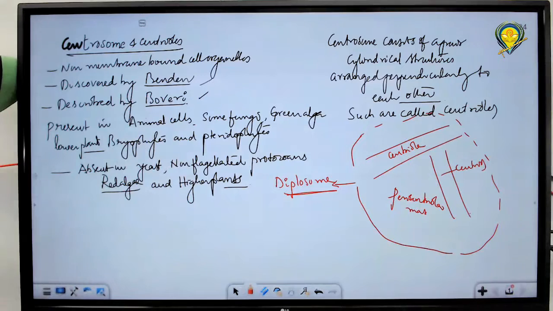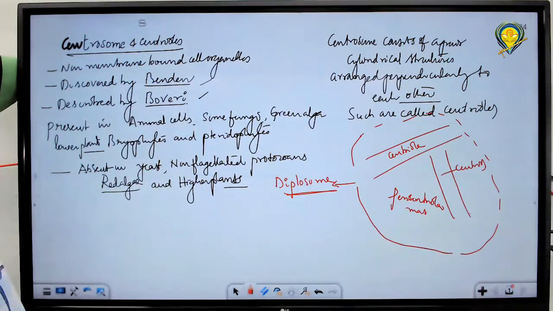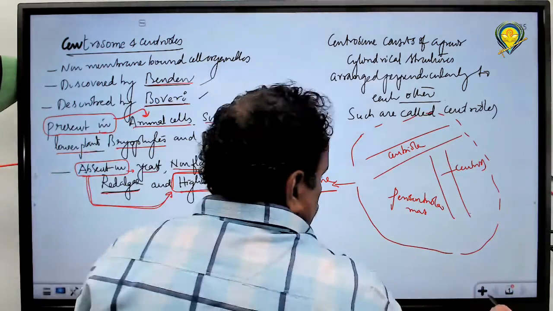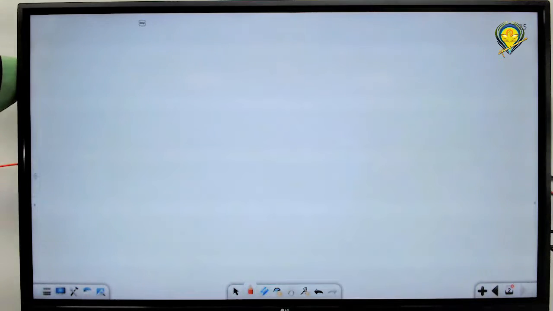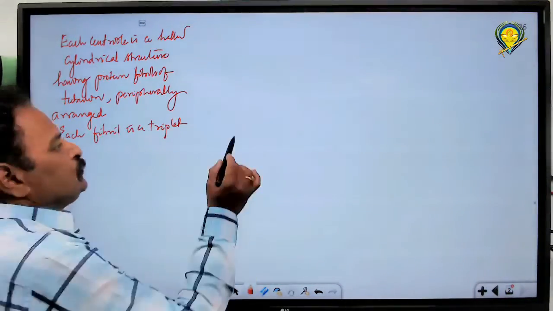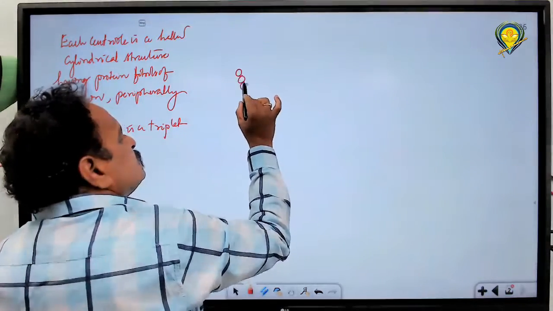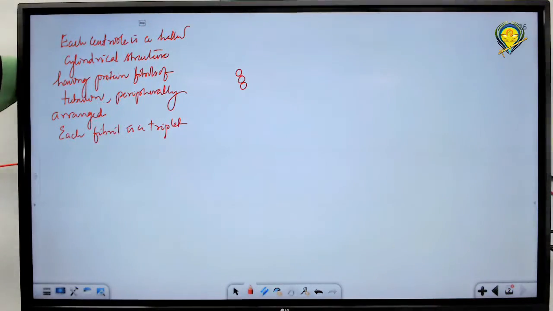Each centriole is a hollow structure. It is composed of 9 peripherally arranged triplets of tubulin fibrils.